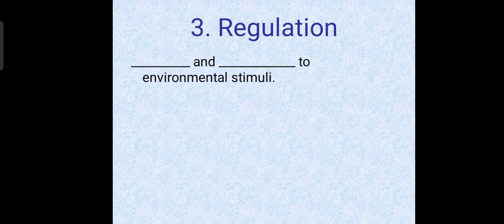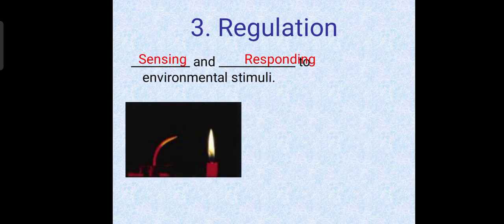Dash and dash to the environment. Good. Living organisms are able to sense what is in their environment, and after sensing, what happens thereafter? Yes, they respond. So in other books, you find it being called irritability or sensitivity. Organisms are able to sense what is in their environment and then respond to their environment thereafter. We can see this plant that is growing towards the source of light. We have all heard about that, and that is sensitivity. The organism is responding to the environment.